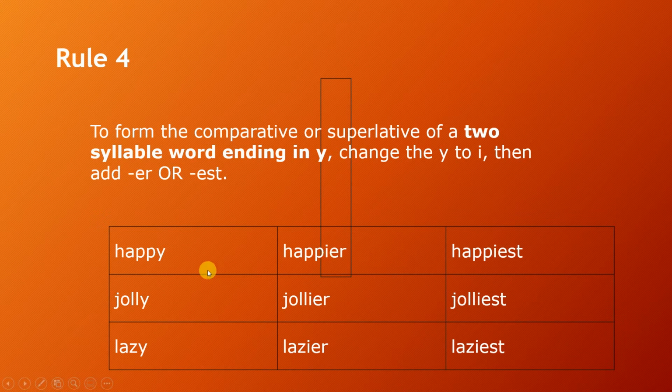So we have happy, happier, happiest. There's no y again. Jolly, jollier, jolliest. The y is gone. We have I here. Lazy, lazier. The I is here. Y is gone. Laziest. That's the rule number 4. So the y vanishes.